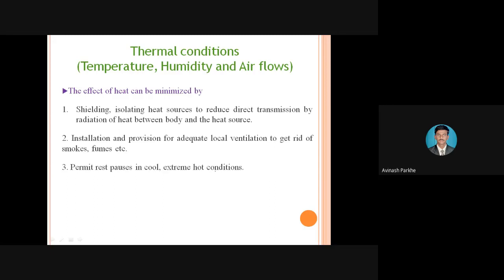Wherever heat is generated, we have to provide protective devices and shields. Whatever smoke and fumes are generated, proper ventilation should be there. And if the temperature increases or decreases beyond the limit, we have to stop the work and start again once the proper temperature is maintained. If we apply these three principles, we can reduce the effect.